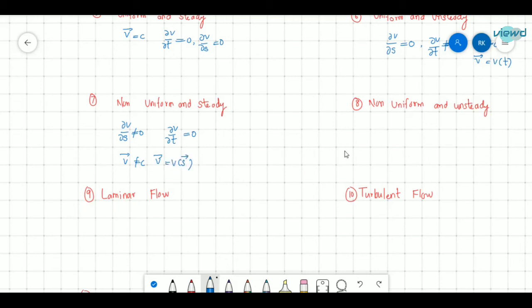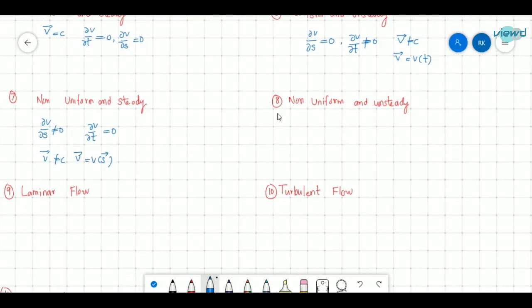So next one, non-uniform and unsteady. Non-uniform means the change of velocity with respect to space coordinates is not equal to 0, since at every section, at a particular point of time, the velocity will not be equal. So ∂v/∂s is not equal to 0. And unsteady is change of properties with respect to time. So properties change with respect to time, that is unsteady. So ∂v/∂t is not equal to 0. So velocity is a function of space coordinates as well as time for non-uniform and unsteady.